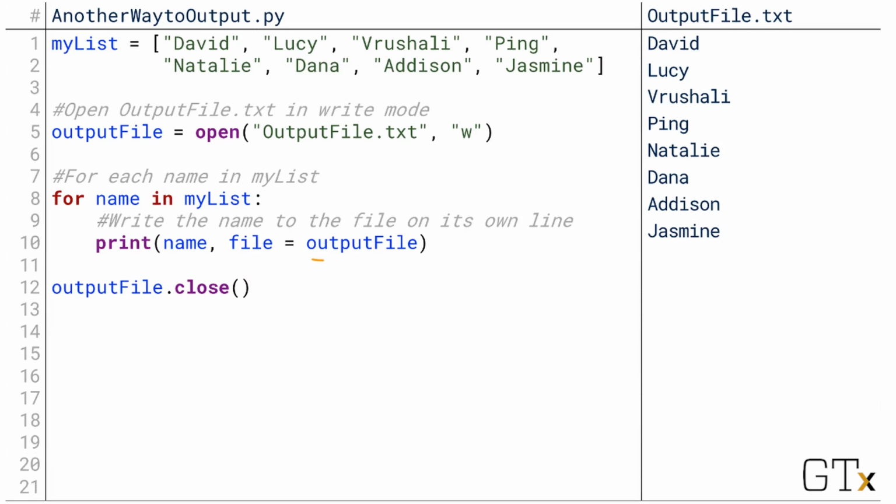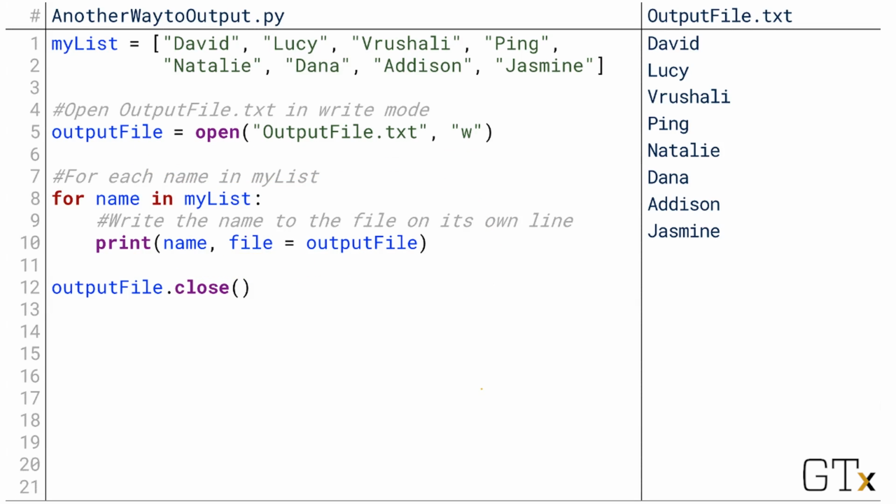If we supply an argument for the keyword file when calling our print function, then Python will write to that file instead of to the console. So actually, my favorite way to write to files is just to use our same print function that we're very familiar with. We still have to open the file the same way, giving a file name and a read mode, in this case write, and assign the result to a variable. But that variable can then become the input for the keyword parameter file, telling print to print to that file instead of printing to the console.